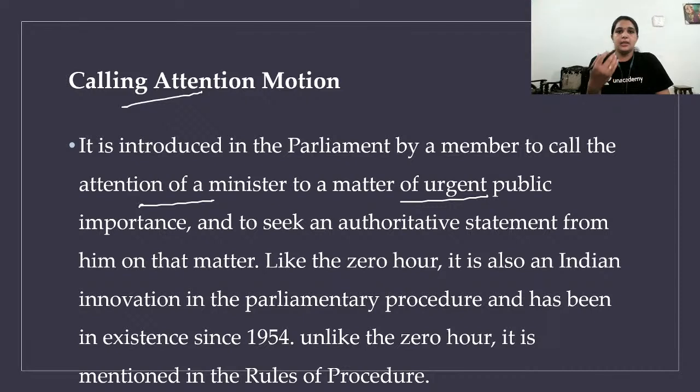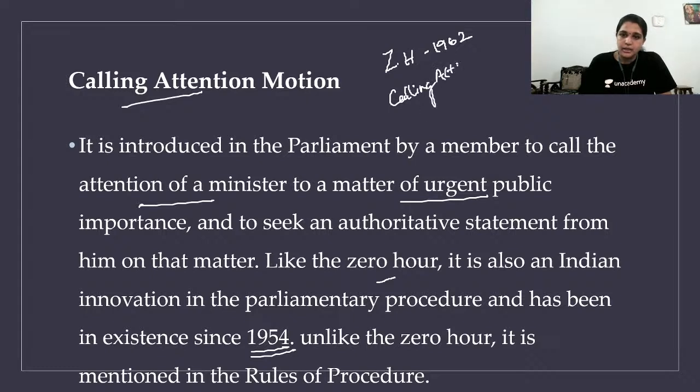We call them to just look into this, the most important problem as of now. That is called calling attention motion. Like zero hour, it is also an Indian innovation in the parliamentary procedure and has been in existence since 1954. Zero hour, 1962.